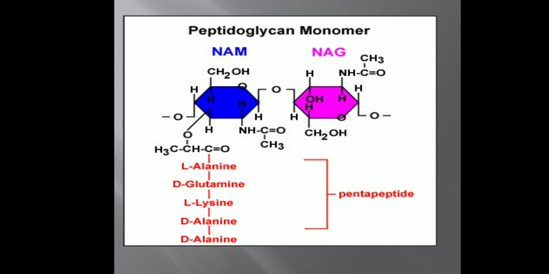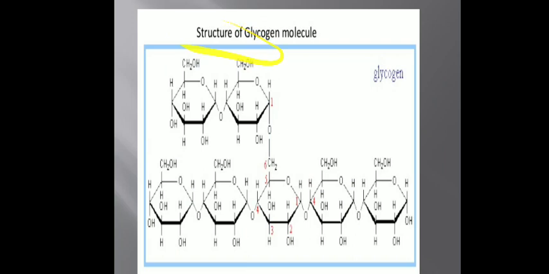Here you can see the monomer of peptidoglycan. Peptidoglycan is an example of polysaccharide. Here you can see the single unit or monomer of peptidoglycan. Such monomers come together and join to each other with the help of glycosidic bond, and a long chain is formed, and that long chain is known as peptidoglycan.